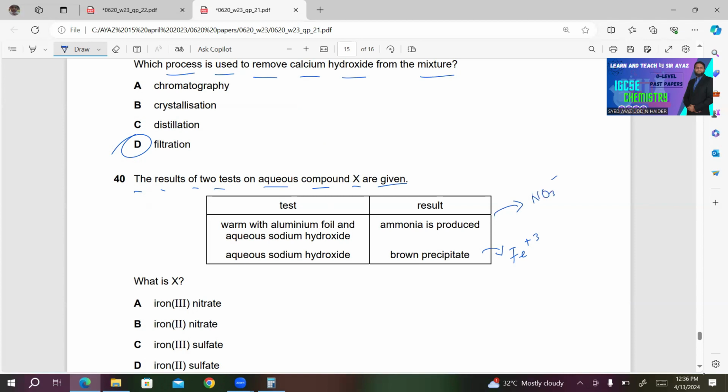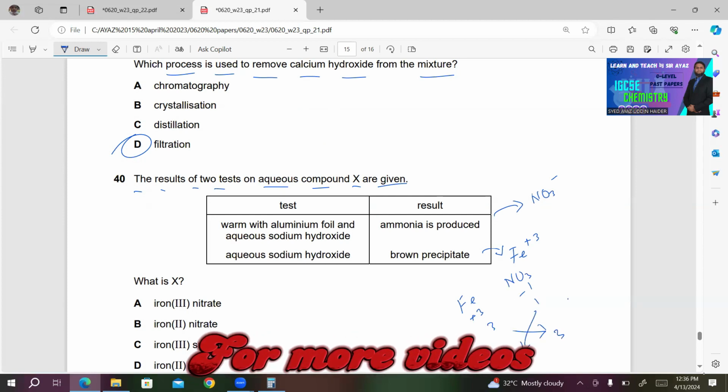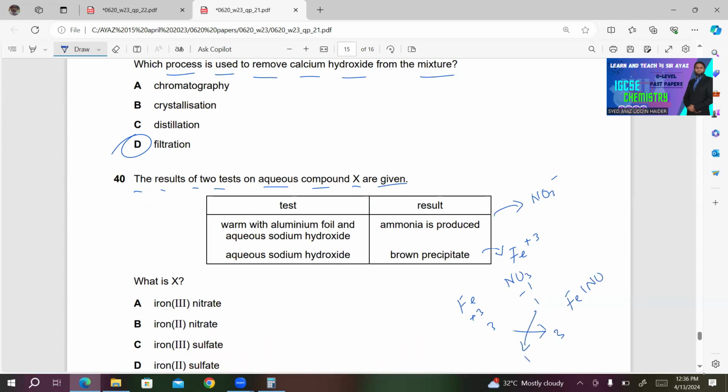So it must be iron(III) nitrate. If you predict the formula, you will get Fe(NO3)3. So it must be iron(III) nitrate.